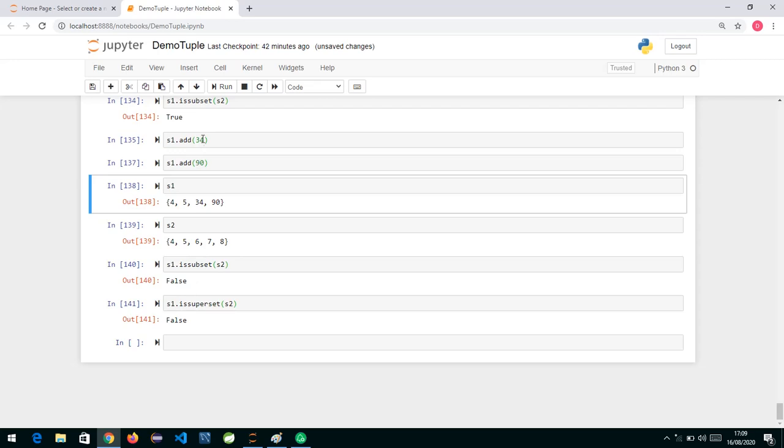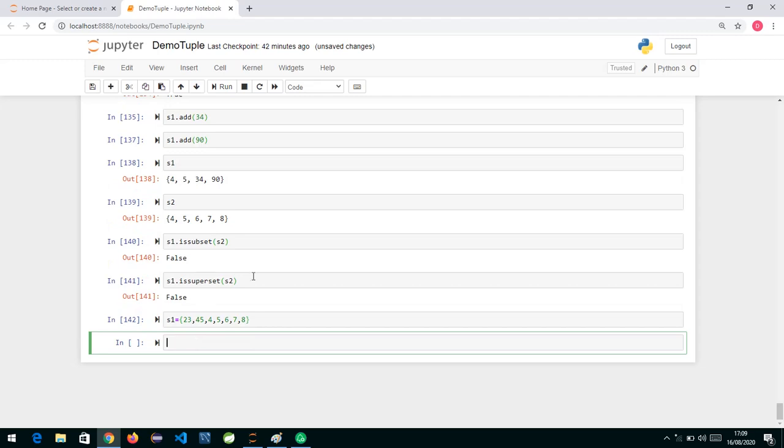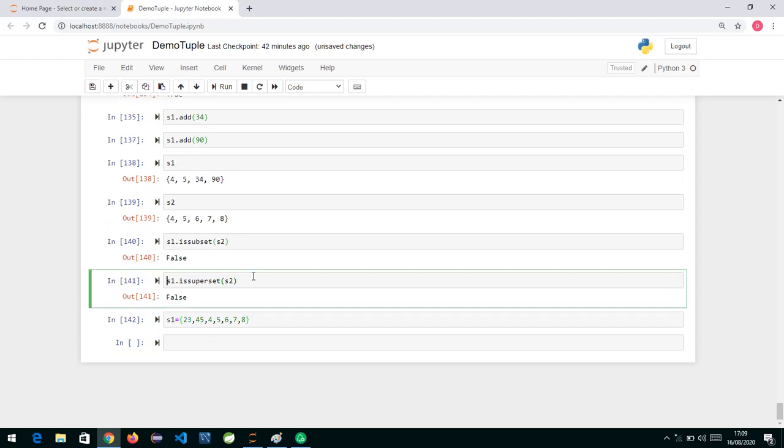So I create the set again, S1 is equal to 23, 45, 1, suppose 4, 5, 6, 7, 8. So I have included all the elements here. And now if I run this statement, S1 is superset of S2. Now S1 has got all the elements of the second set, that is S2, 4, 5, 6, 7, 8. So it is a superset. Yes, it is a superset, so it will return true. Super means this is a parent, we can say, and it should have all the things which are present in S2. If it has, it will give you true.